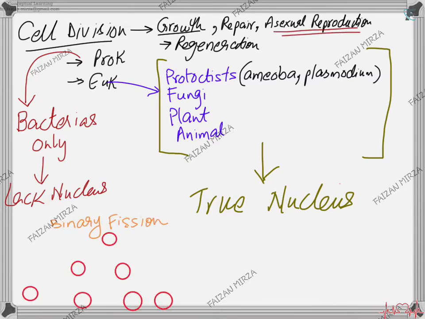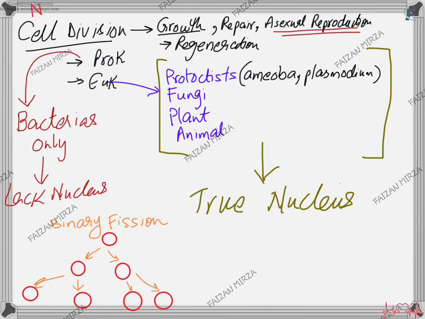So, what happens? How do bacteria divide? Bacteria divide by binary fission. One bacterium splits into two, each then splits into two more, and so on and so forth. This is called binary fission. The process is an example of asexual reproduction. This is a cell division which is occurring here.